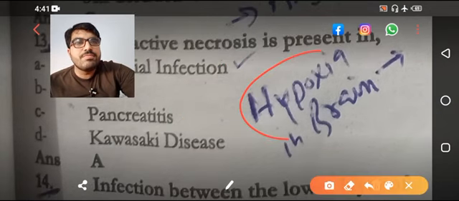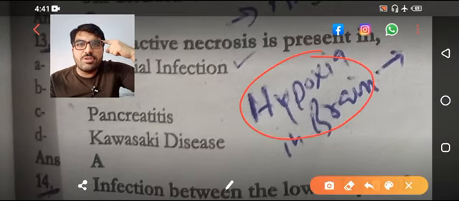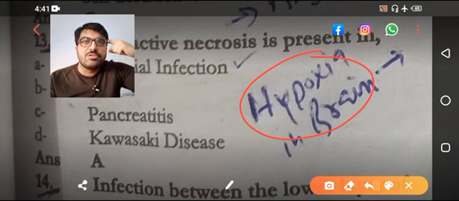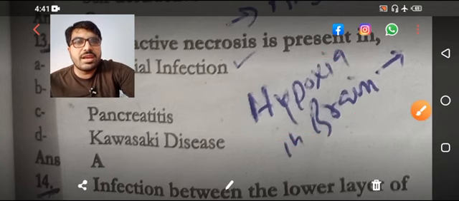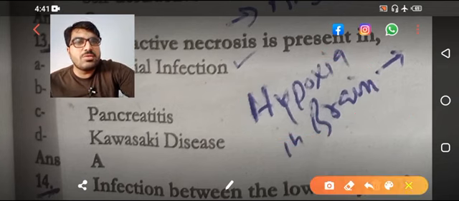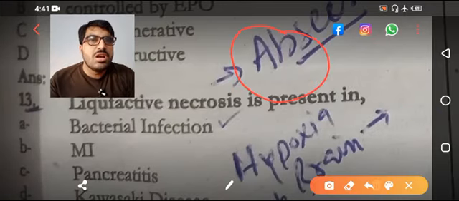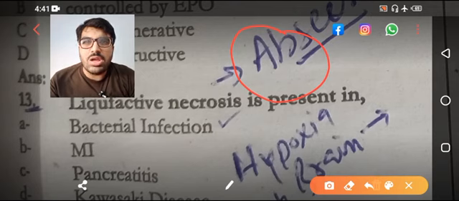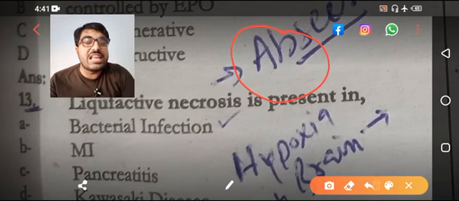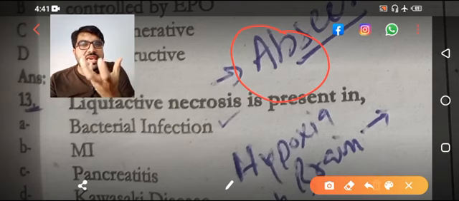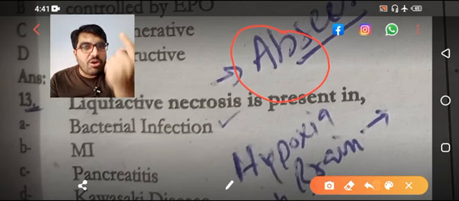In brain, hypoxia in brain, which kind of necrosis is there? Coagulative or liquefactive? Answer is liquefactive. Coming next, I will clear one more MCQ. Another: the abscess formation, which necrosis is it? Coagulative or liquefactive? Because there is another MCQ, that is liquefactive. The cavity formation, that is liquefactive.